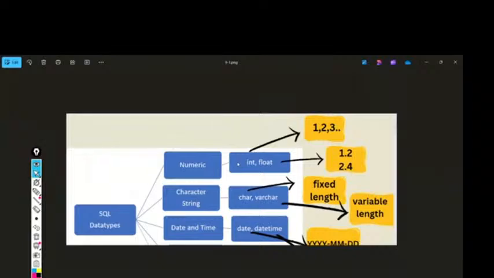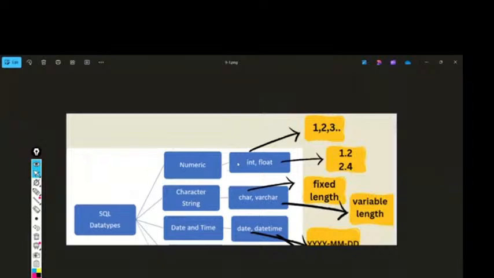Next is char. What is varchar? I'll explain in a while, or in the next session. Next, we have the date data type. Whenever we want to store dates, we use the date data type. Along with date, if we want to store time, we use the datetime data type. We have a format to store dates, and we need to use this format only: year, month, date.